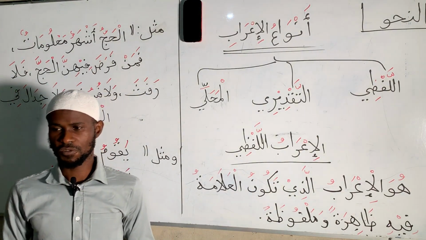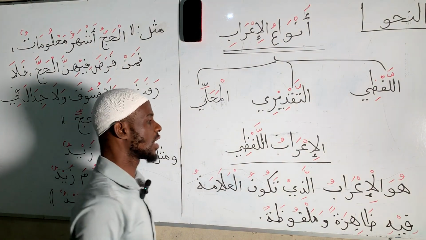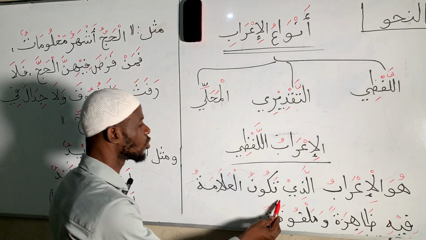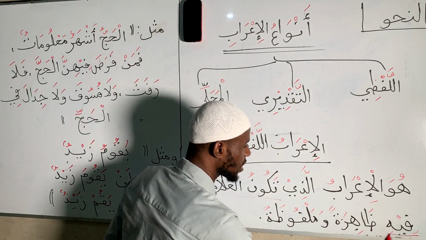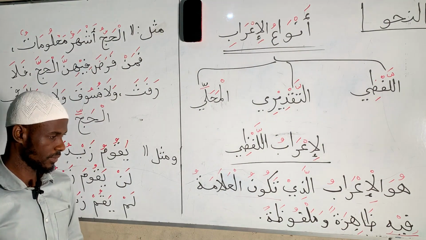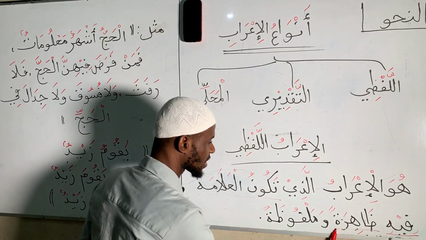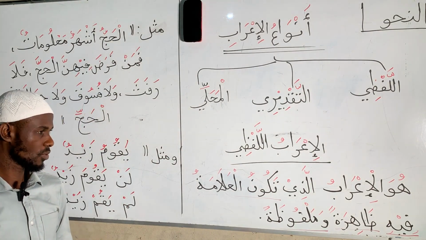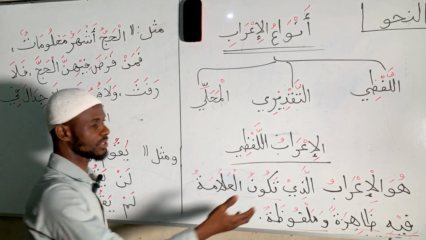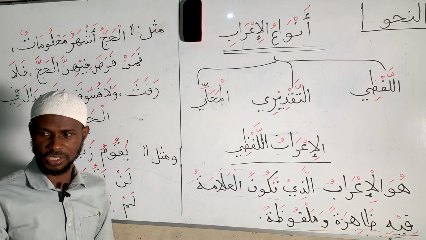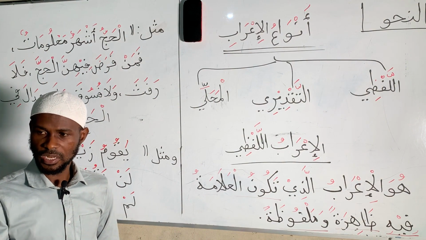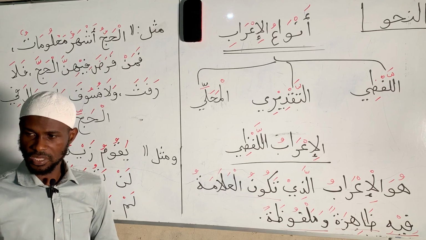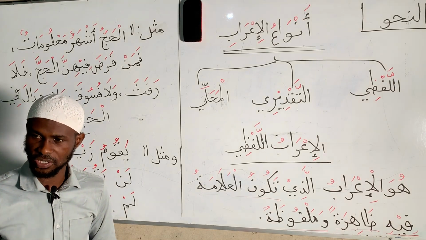What is al-i'rab al-lafzi? We say: هو الإعراب الذي تكون العلامة فيه ظاهرة وملفوظة. It is an inflection, the change. We said al-i'rab means changing of the last letter of the word in a sentence. The fatha changes, the kasra changes, the dhamma changes, and other things.